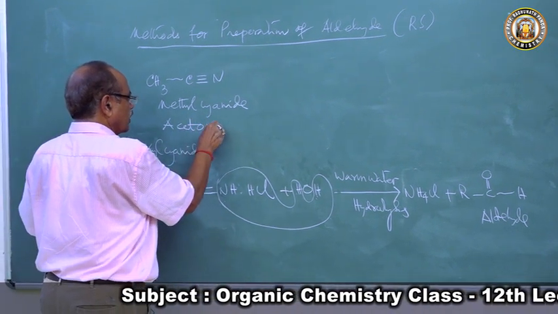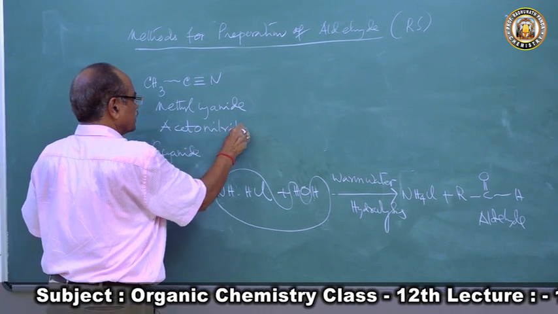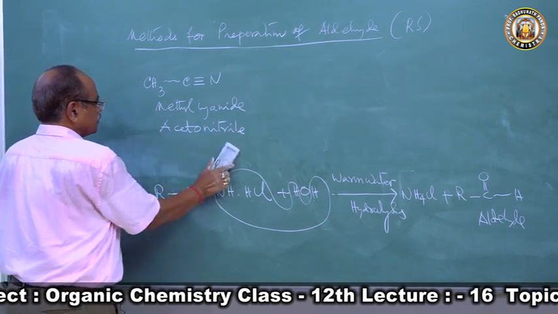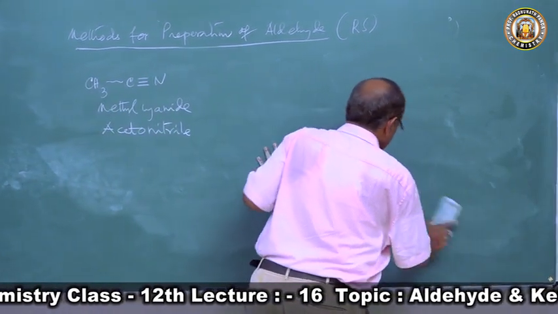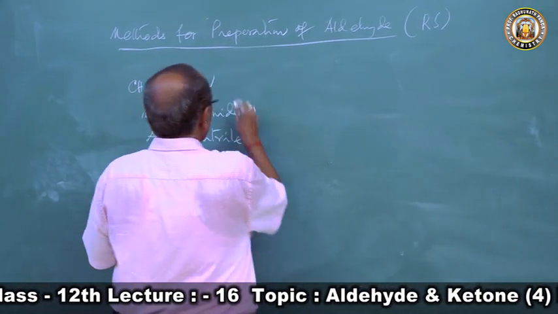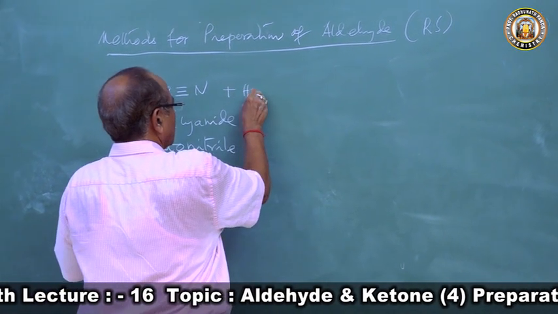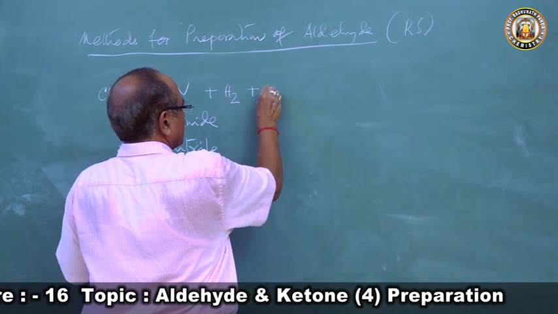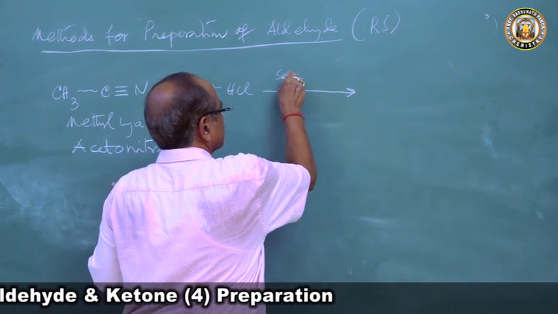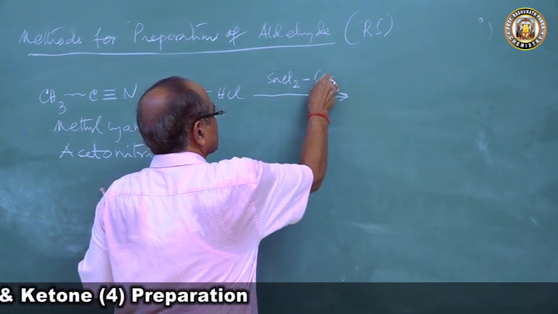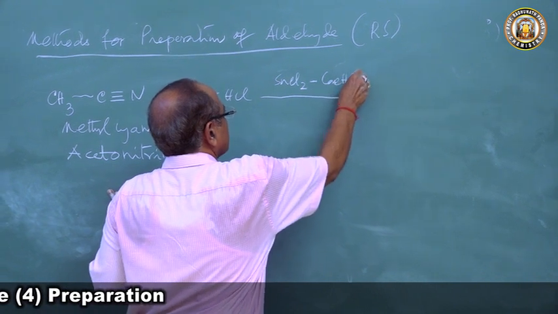This acetonitrile is heated with hydrogen in the presence of stannous chloride and concentrated HCl.